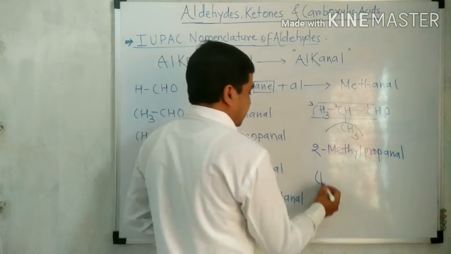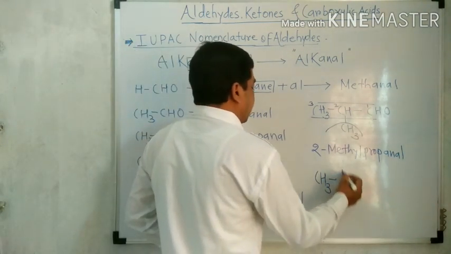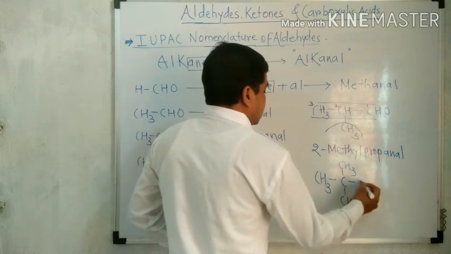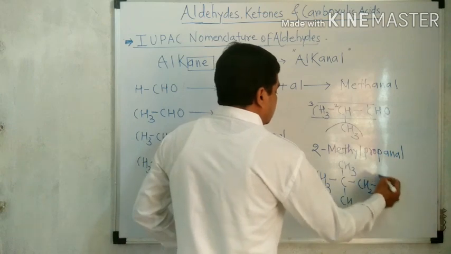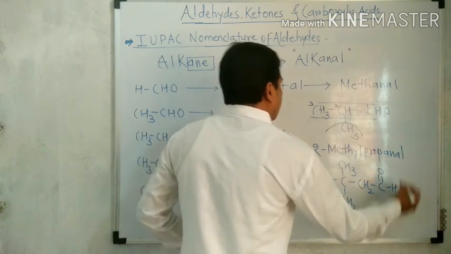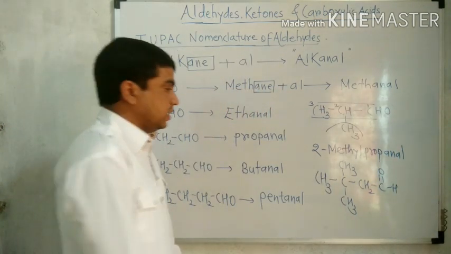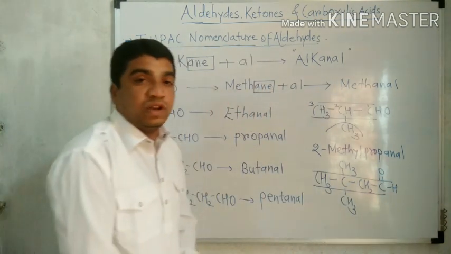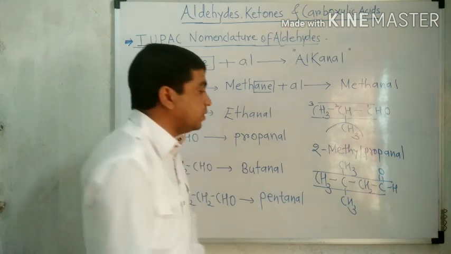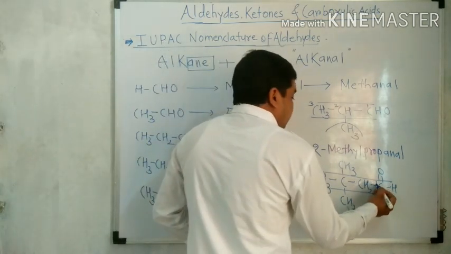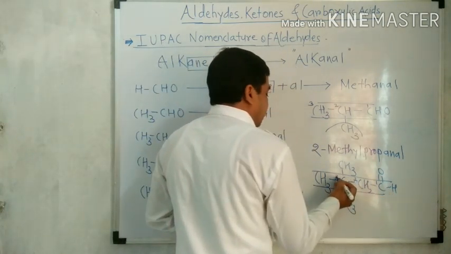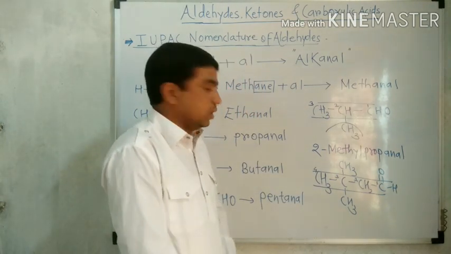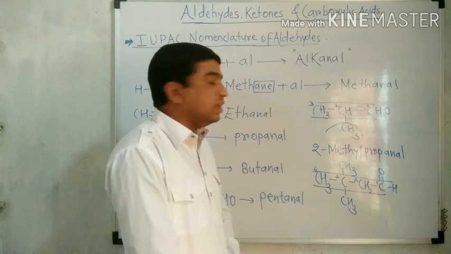Similar structure. If we take here CH3, CH3, CH3, CH2, CHO. In this structure, this is the long chain, because the carbonyl carbon must be included in the carbon chain. Numbering is always from the carbonyl carbon, which always has the first number. So numbering in this way.